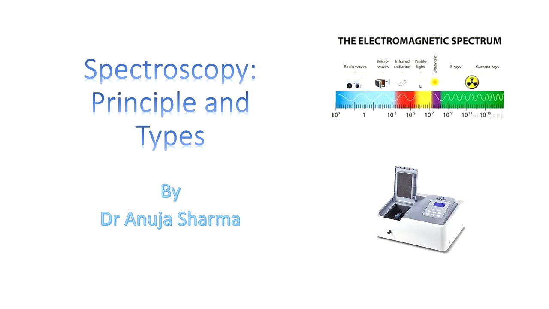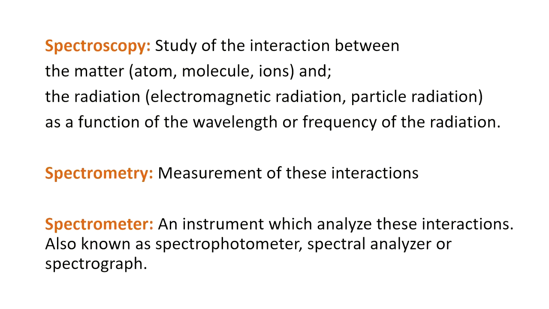In this video, we'll discuss the basics of spectroscopy, its classifications and various applications of spectroscopy. Now, spectroscopy is the study of interaction between a matter and a radiation. A matter can be an atom or a molecule or an ion, and the radiation can be an electromagnetic radiation or light or a particle radiation. This interaction is interpreted as a function of either the wavelength or frequency of this particular radiation.